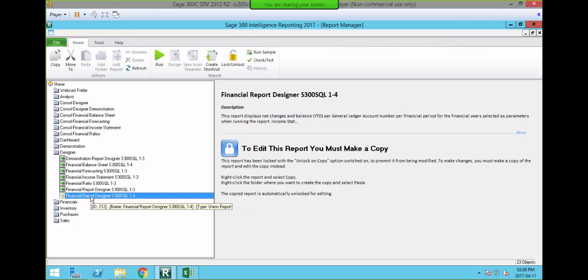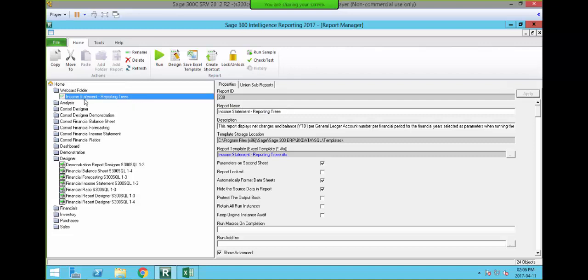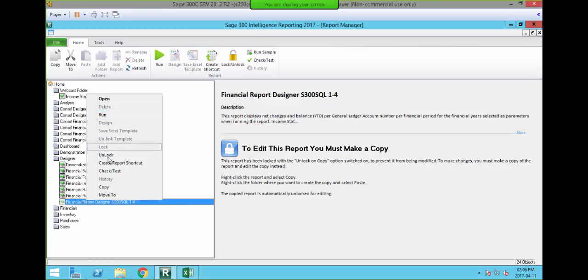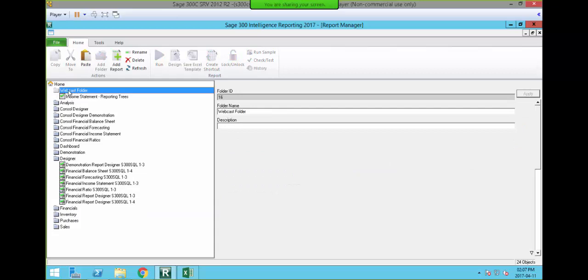Once you've done that, you would normally create a copy of that because we're going to save some changes back. So I've created a webcast folder, and if I open that, you can see my report that I have demoed, I've already run it out as well, is sitting in that folder. So to start from scratch, to show you how I did all these things, I'm going to create a copy of this particular report. So I'm going to select copy, and I'm going to paste it into the folder. You need to have selected the folder and right click and paste.